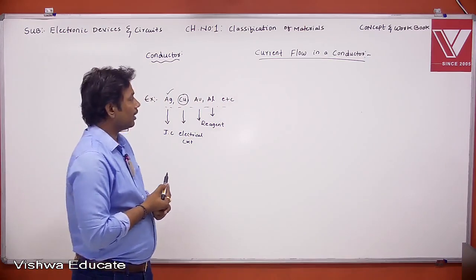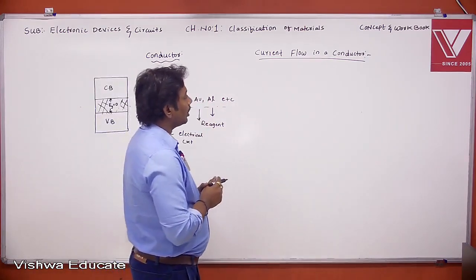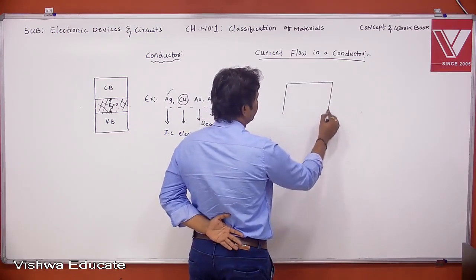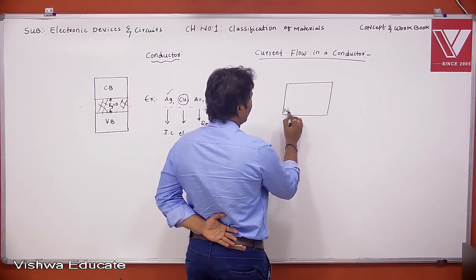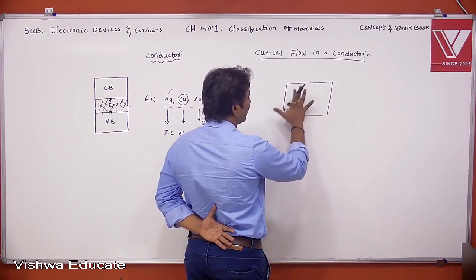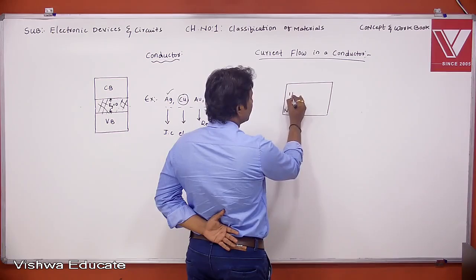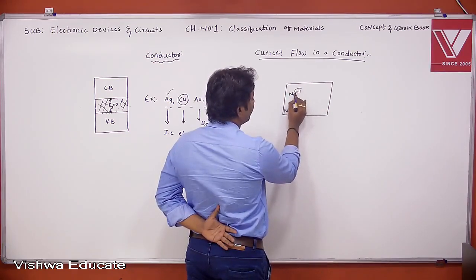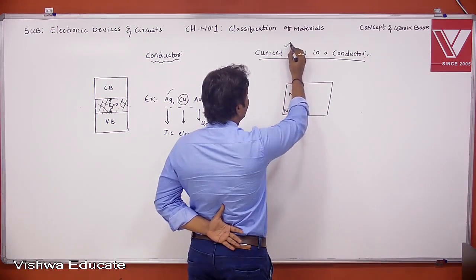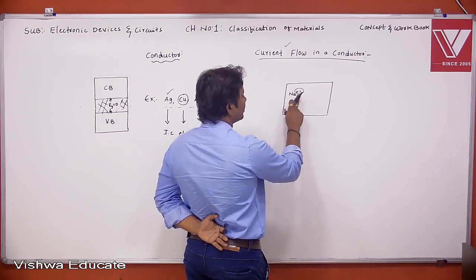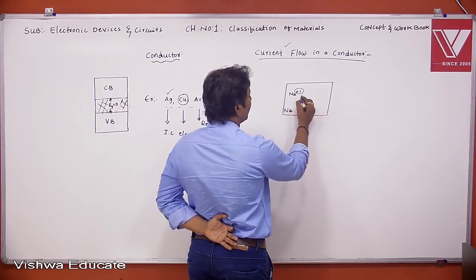To explain the current flow in a conductor, here I am considering a sodium sheet. In this, the sodium atoms are uniformly arranged, and each sodium atom has one valence electron. This one valence electron is responsible for the current flow in a conductor. This valence electron is donated to the nearby atom.